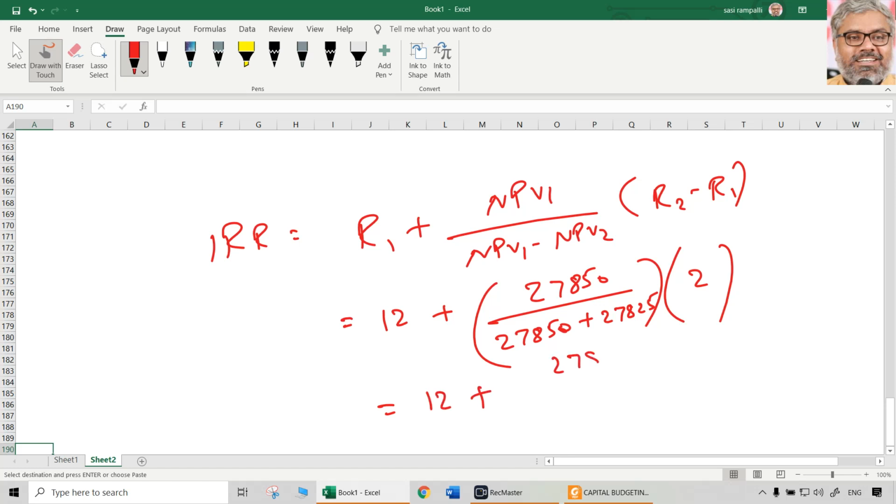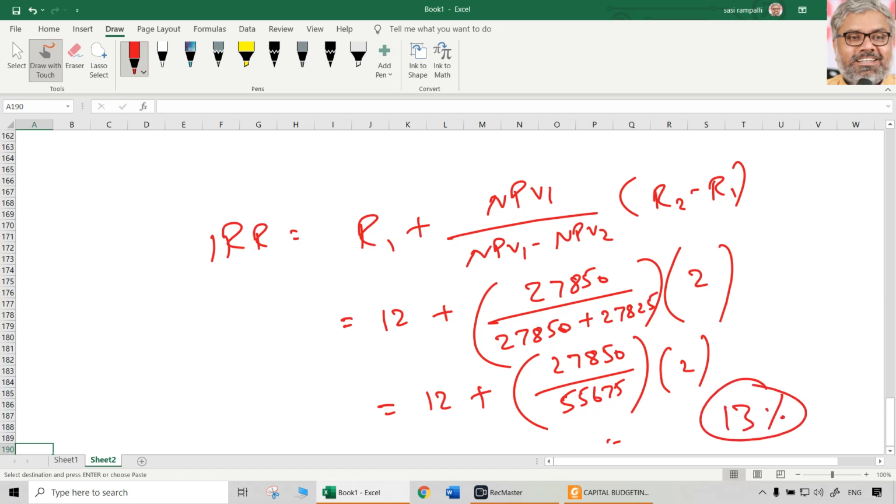So 27,850 divided by 55,675 multiplied with 2. Now we can do it on the calculator directly. 27,850 divided by 55,675 multiply with 2 plus 12, that gives you 13%. Incidentally, it is almost exactly 13%, 13.000, which is 13%.